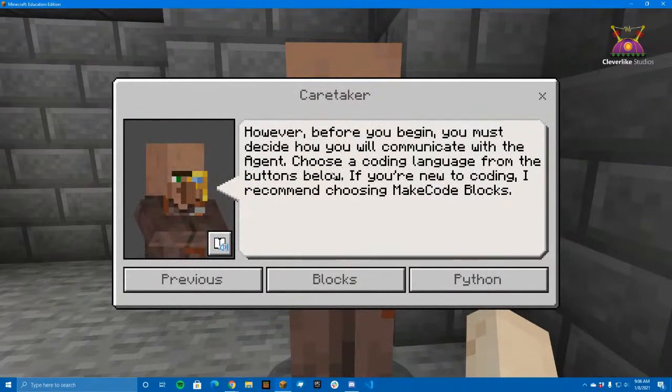However, before you begin, you must decide how you will communicate with the agent. Choose a coding language from the buttons below. If you're new to coding, I recommend choosing the MakeCode blocks.